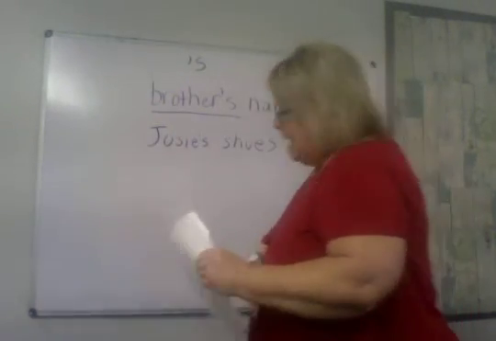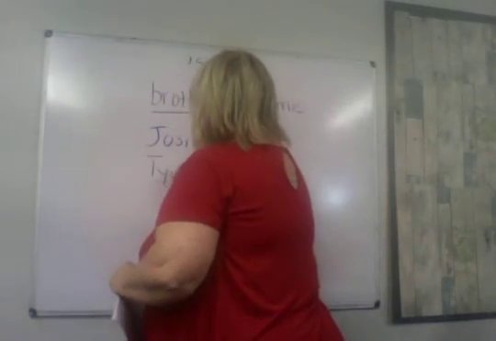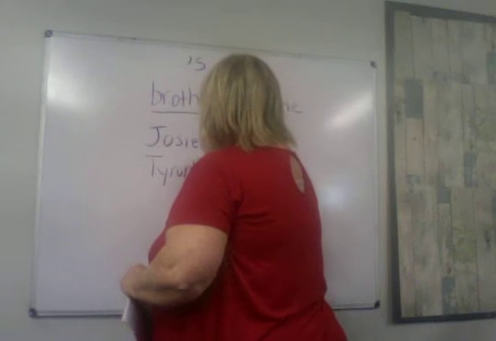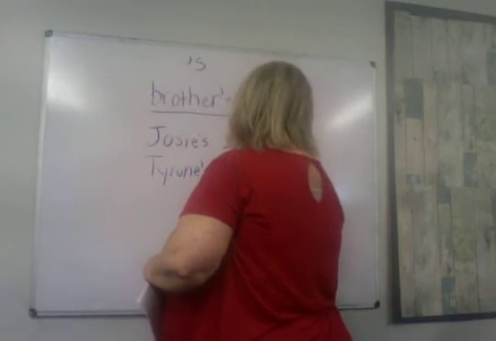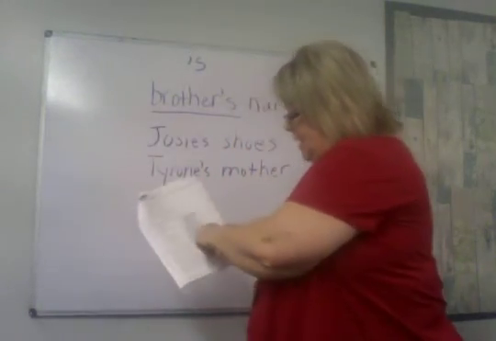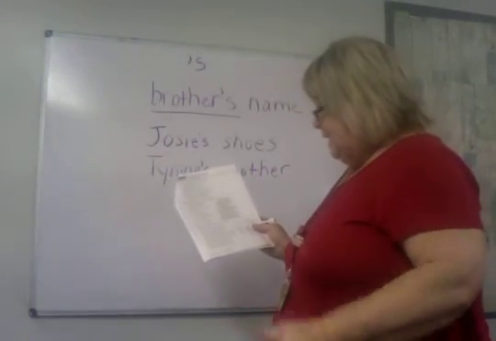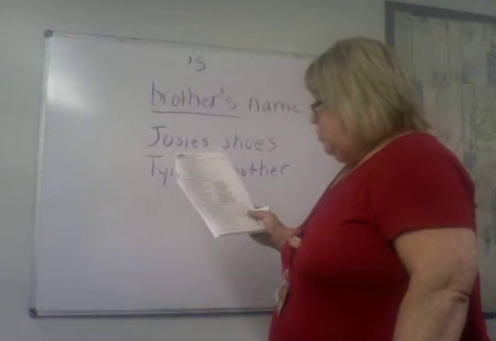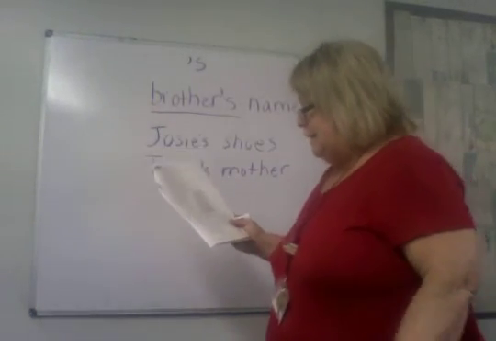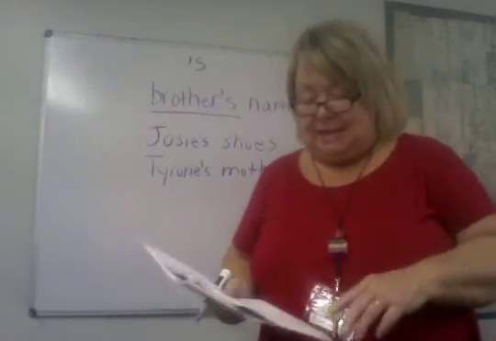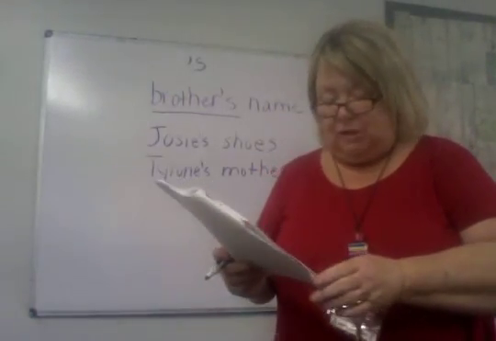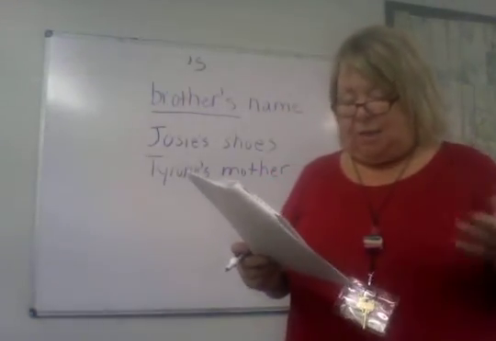The mother of Tyrone is Tyrone's mother. So you're going to do that on all of those through 14. And then 15 through 20, you're going to choose which one is written correctly. That should be a singular possessive noun. Remembering singular possessive nouns have apostrophes.